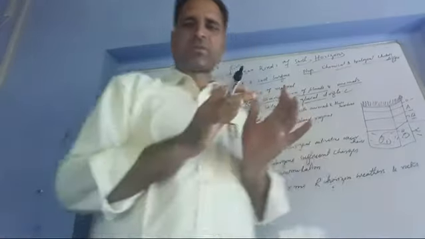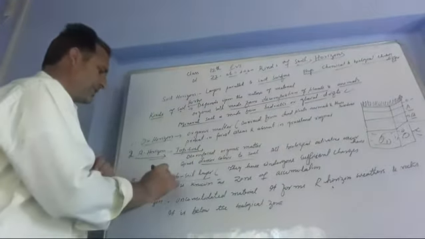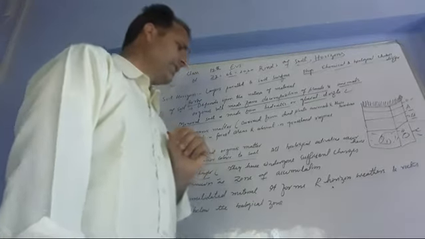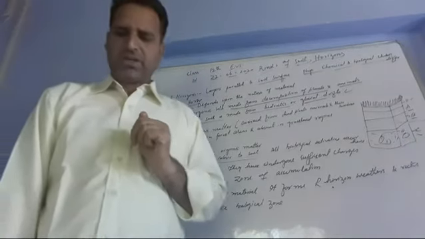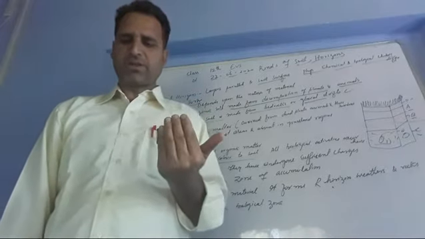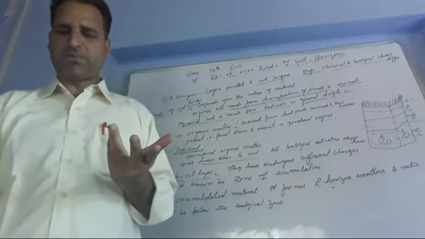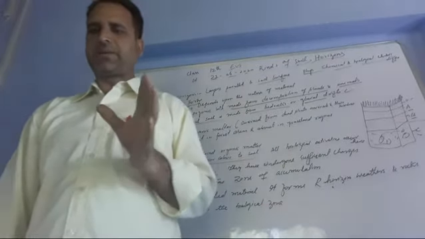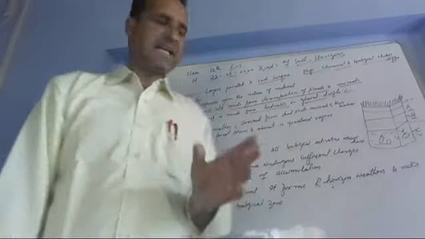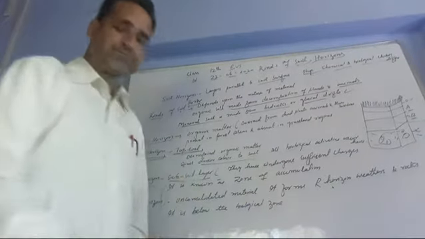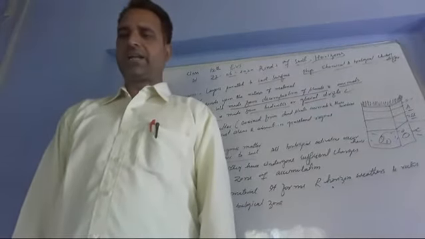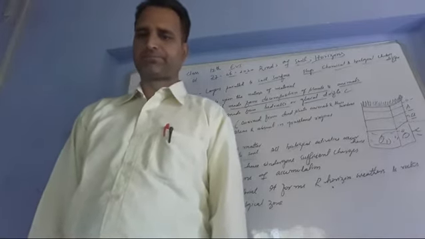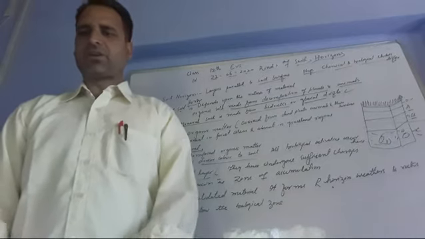Dear students, B horizon is also called subsoil layer. These layers have undergone substantial changes. They contain materials with silicate clays, iron, aluminum oxides, and organic material, and weathered rock fragments.